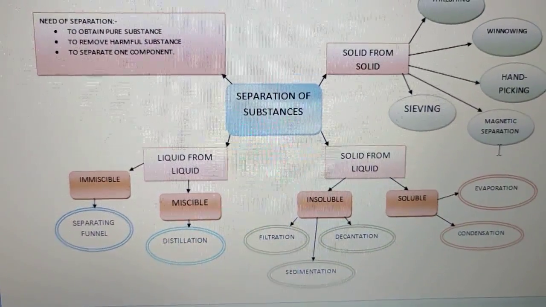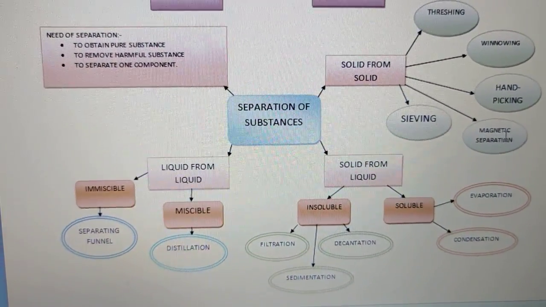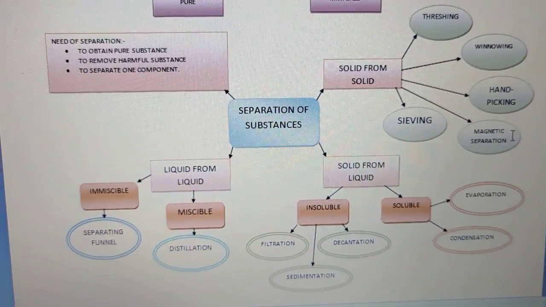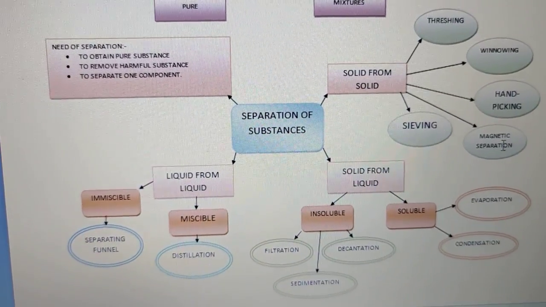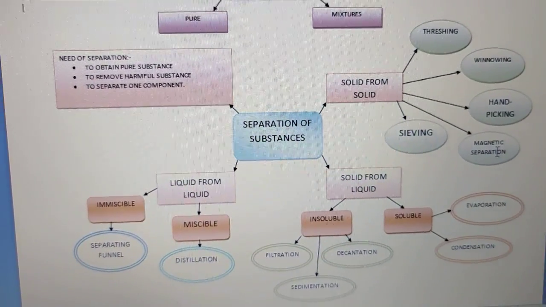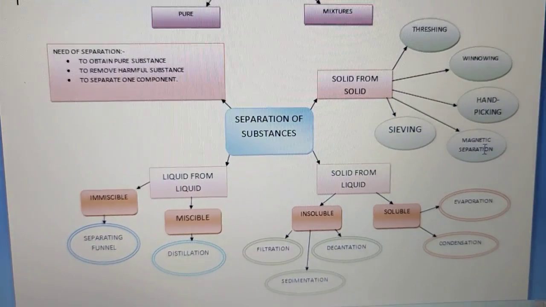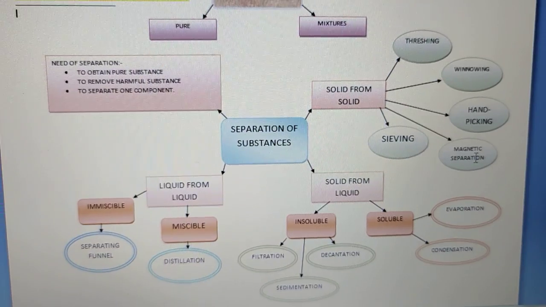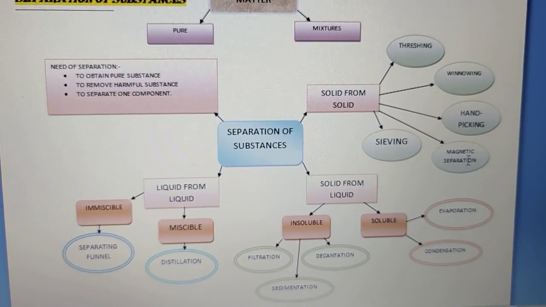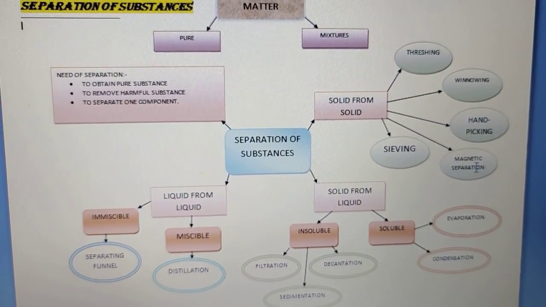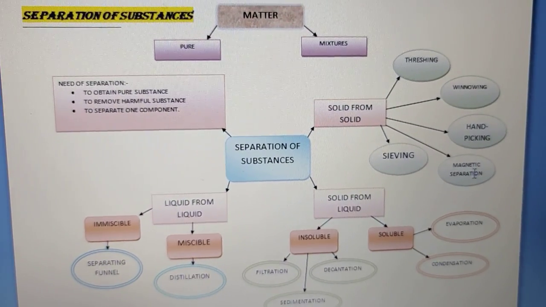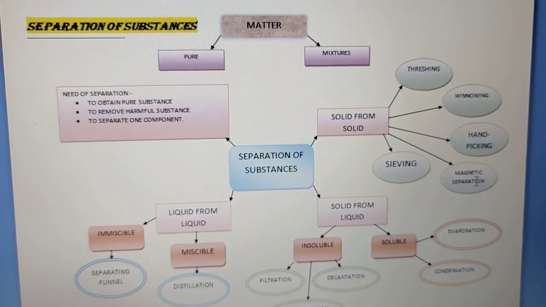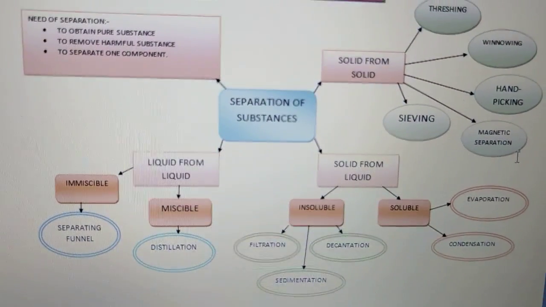Then the next is magnetic separation. Magnetic separation technique is used when either the impurity or the substance to be separated is magnetic, meaning it can be attracted by a magnet. Like if you want to separate iron particles from the sand. Okay, you must have seen some people having some kind of rod in their hand and moving on the road. So actually what do they have? They have a magnet attached to that rod, and when they slide it across the road, the small iron pieces which may cause the puncture of your tires stick to the magnet. So that is also a process of magnetic separation.